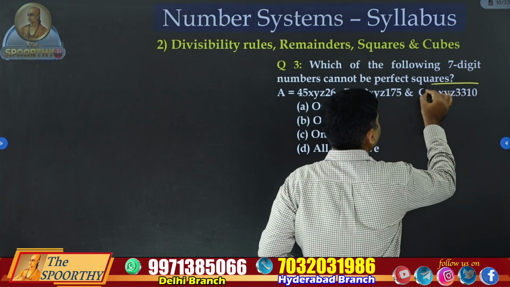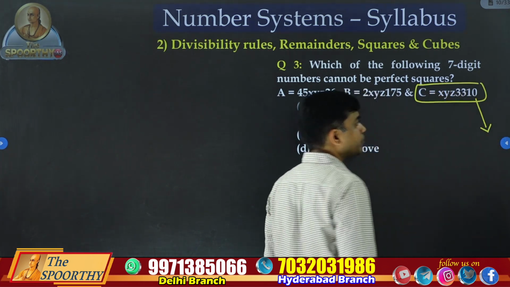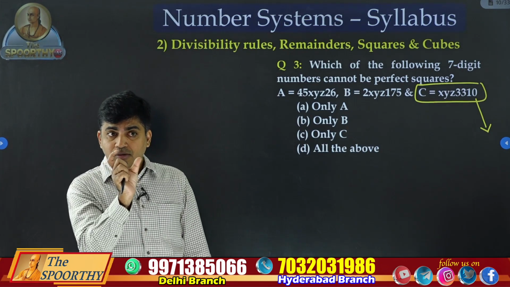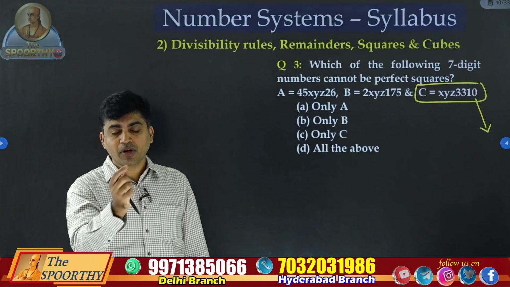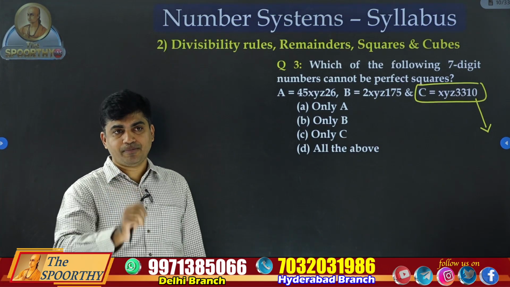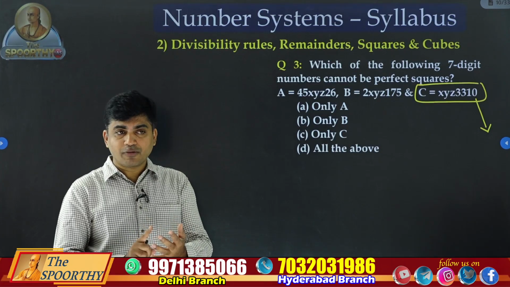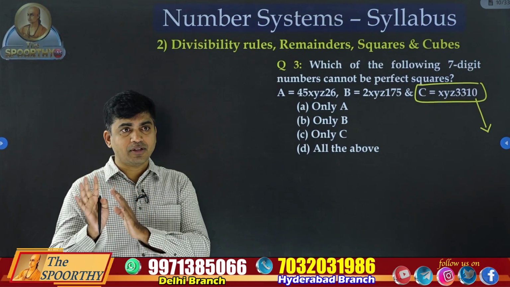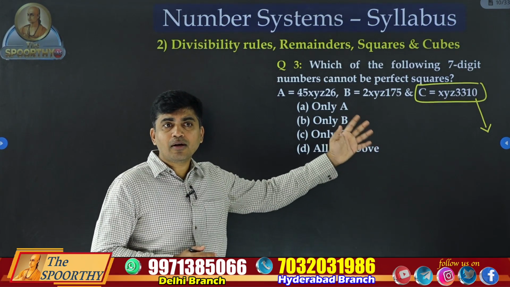Look at the third number, C. What is the unit digit? 0. 1 zero means an odd number of zeros actually. 1 zero, 3 zeros, 5 zeros never come. Only an even number of zeros, 2 zeros or 4 zeros or 10 zeros, is possible. It means the third number is definitely not a perfect square.